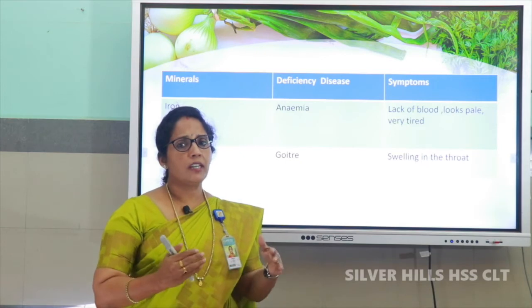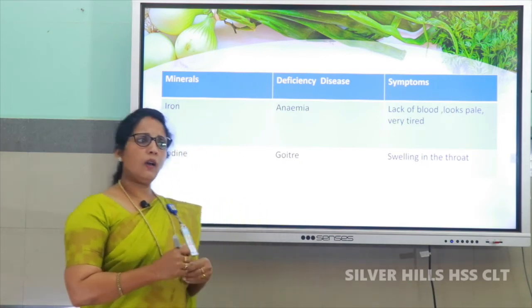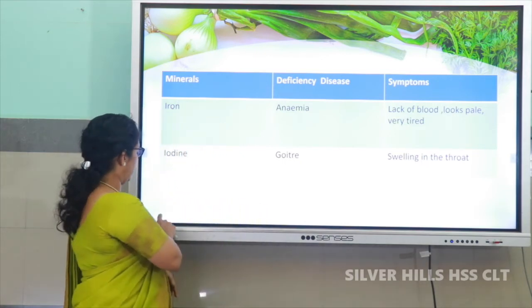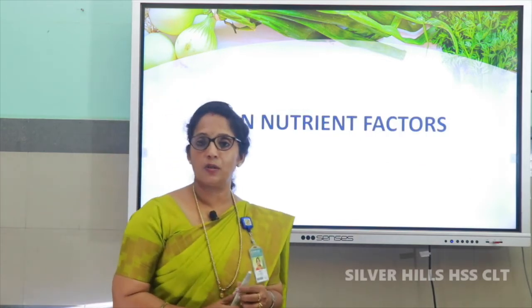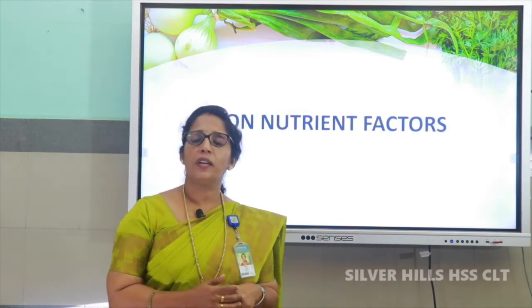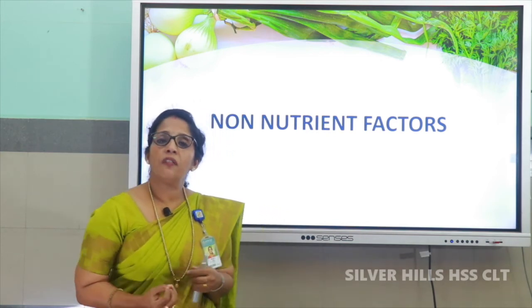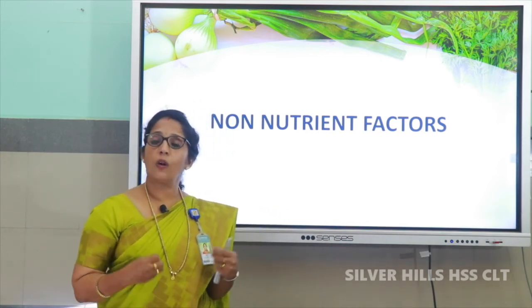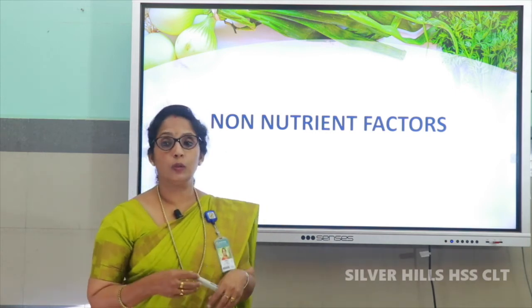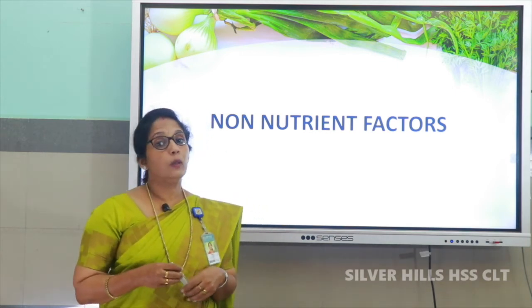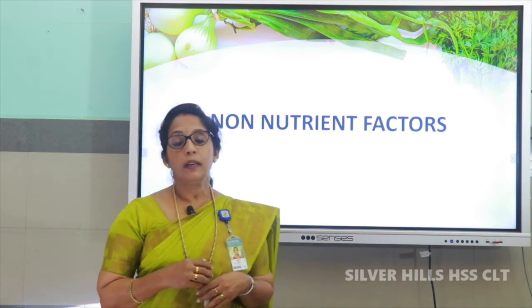Now we have studied a lot of nutrients. Now along with these nutrient factors, our body needs some non-nutrient factors also. What are these non-nutrient factors? Non-nutrient factors means no nutrients. They are not supplying any nutrients, but we need them also in our body. So we can look at what the different non-nutrient factors are.